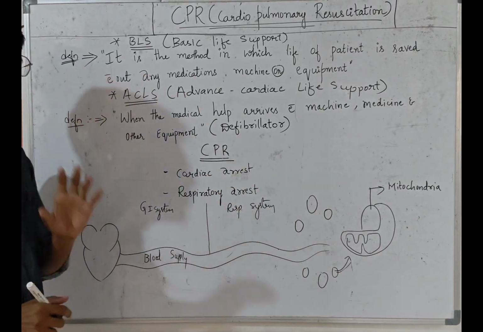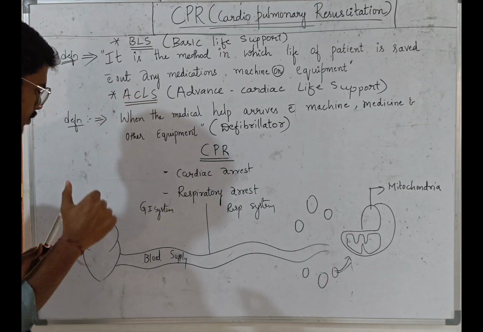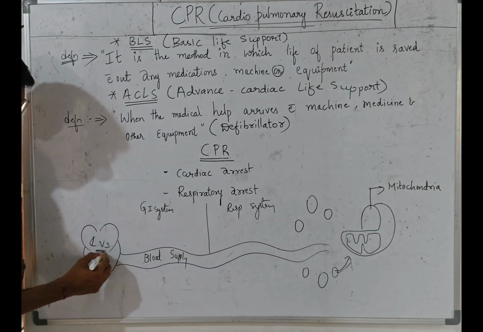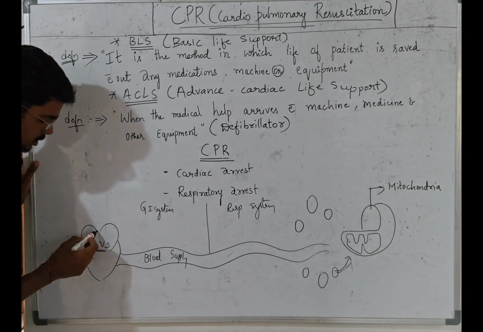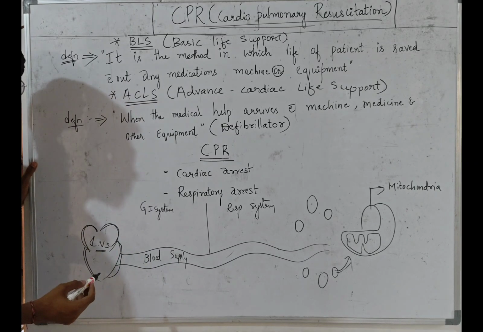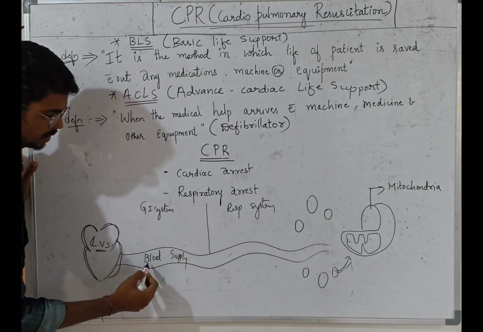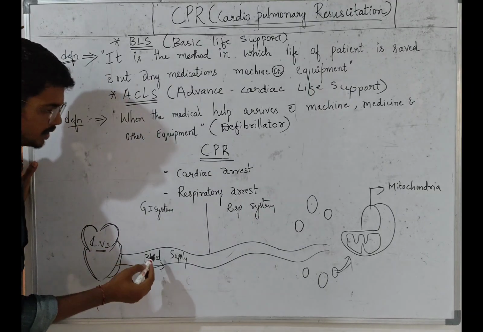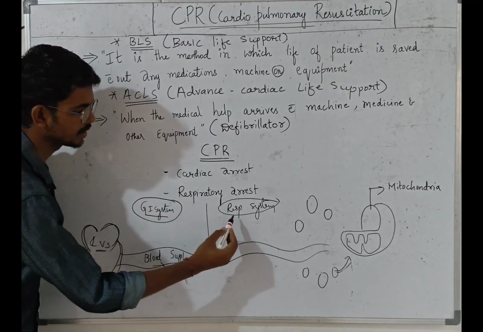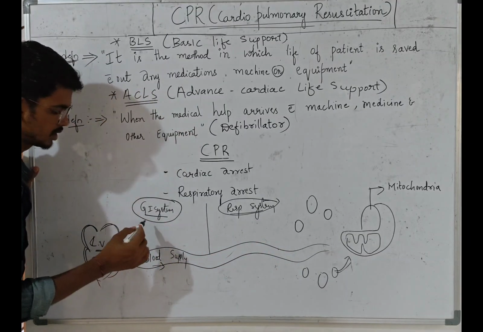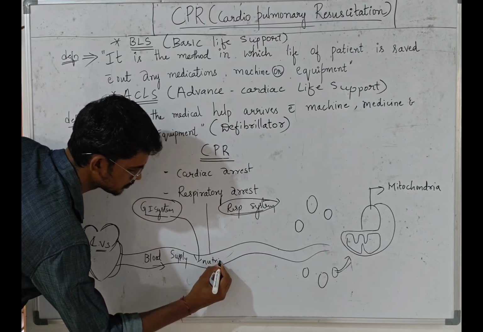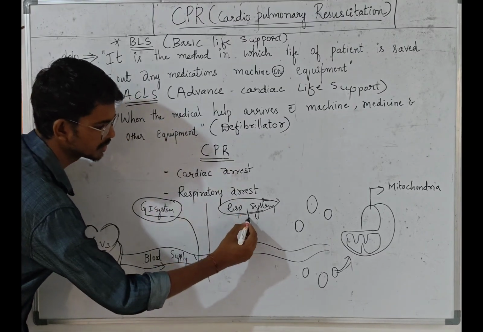Now how it will work, what actually happens in the body, that I will tell you. This is the cardiovascular system, the heart is part of the cardiovascular system. So what is the major function of this heart? What will it do? Circulation, blood circulation. Yes, blood supply is there. In that blood supply, two systems are involved. One is the GI system, another one is the respiratory system. What is the function of the GI system? It supplies nutrients. Yes. So what is the function of the respiratory system?